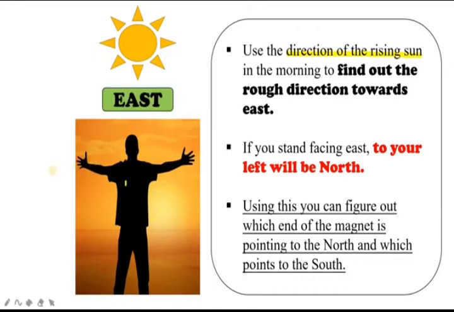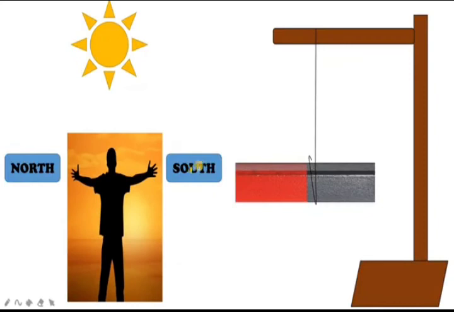Once you get the north direction, automatically you will get the rest of the directions. If that is east, the opposite of east will be west, and the other two are north and south. Using this, you can figure out which end of the magnet is pointing to the north and which points towards the south. This is a simple activity you can do.